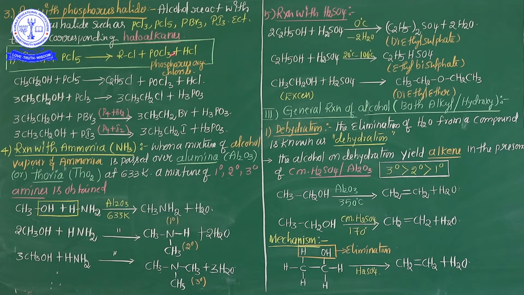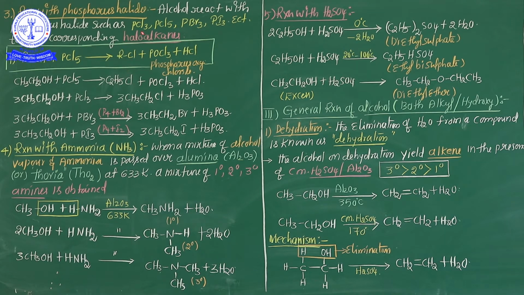It's a most important point, my dear students. In the first example, ethyl alcohol reacted with phosphorus pentachloride gives ethyl chloride, phosphorus oxychloride and hydrogen chloride. Okay?